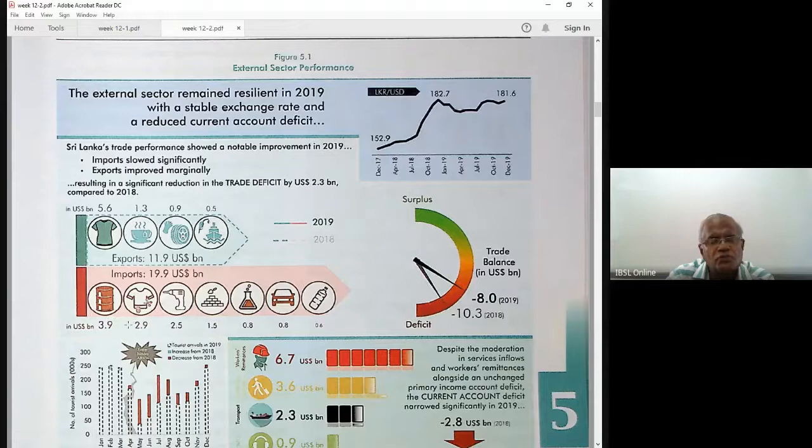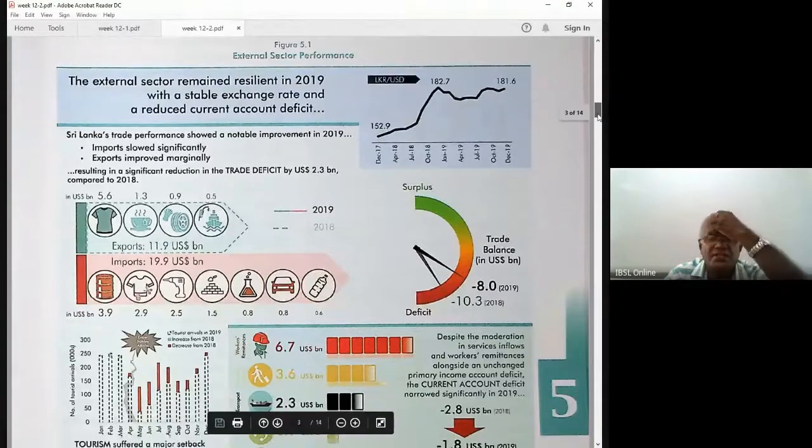So the first two giants are oil and inputs for garments. Here the first two giants in exports are garments and tea, right? 1.3. Then what will happen? Trade balance. The pictorial presentation is really good actually.